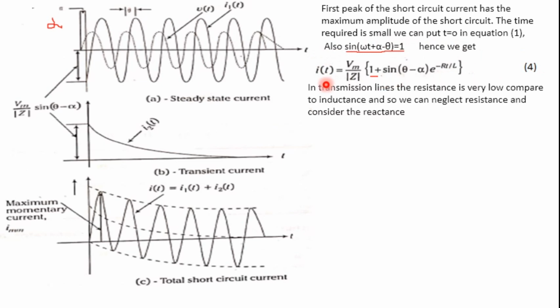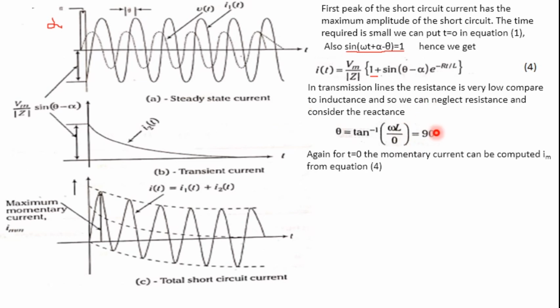In a transmission line the resistance is very small compared to the inductance, so we can neglect the resistance. We already know that the power factor angle theta is equal to tan inverse of omega L by R, with R tending to 0. Tan inverse of infinity is nothing but 90 degrees, so we get the theta value. Again we put t equal to 0 to calculate the momentary current, the maximum momentary current, in equation 4.